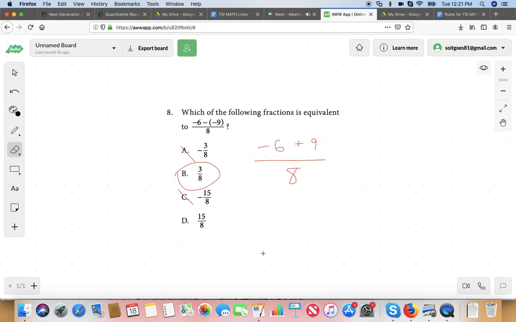All we did is realize that there are two negative signs there. That means we're adding. That's all we did. And then we could eliminate the negative ones, A and C. And you realize answer choice D would be 6 plus 9. It's not. It's -6 plus 9, so it's going to have to be different. That means you're subtracting 6 from 9, which gives you 3. So 3/8, which is answer choice B. Any questions about that? No. It's not complicated, is it?